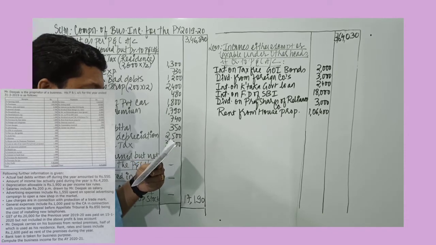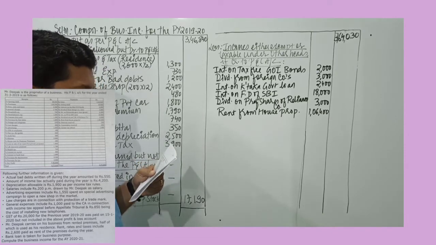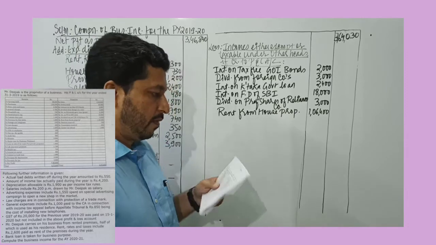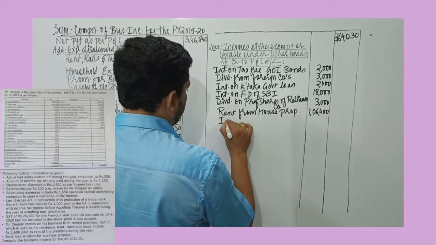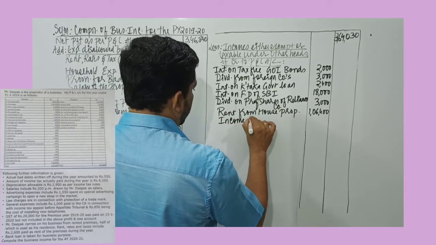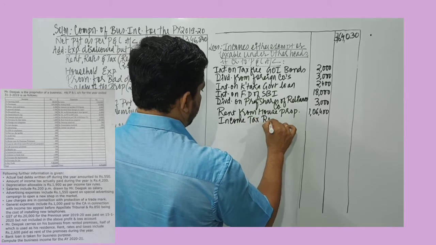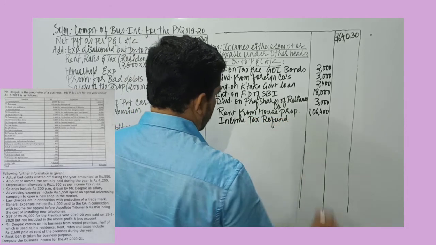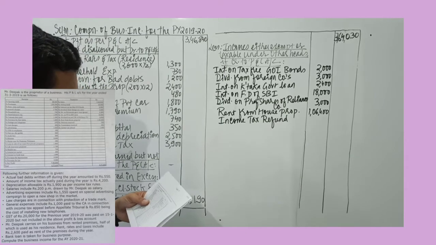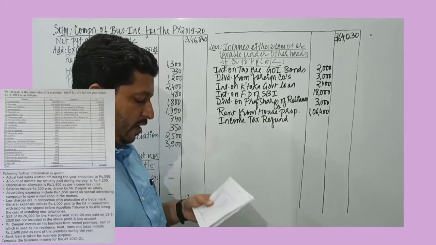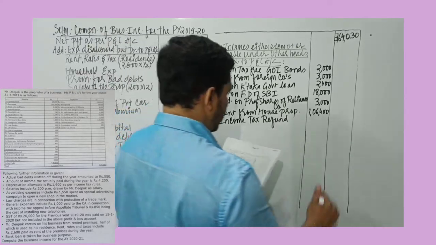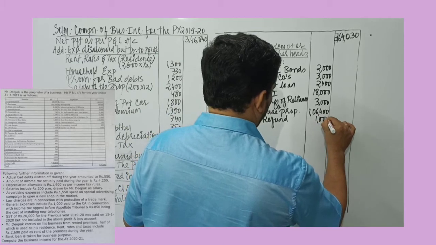Then discount received is a business income. Commission received is a business income. Then we have income tax refund. Income tax refund is an exempt income. Excess amount of income tax that you paid, you get a refund. So that is an exempt income. So that would be 1,000.